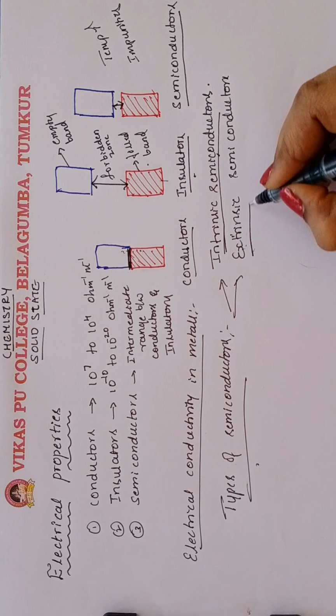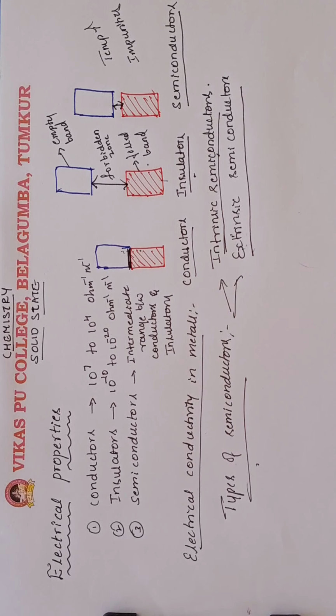Next we are going to discuss the extrinsic semiconductors. Extrinsic semiconductors are the substances which are insulators at normal conditions, but they become good conductors by doping.